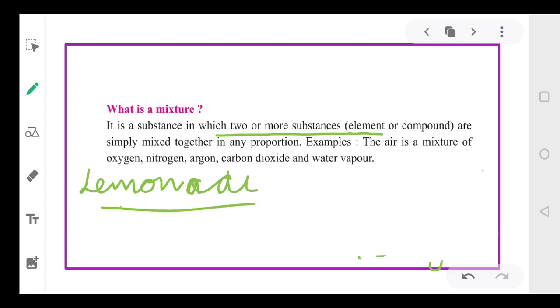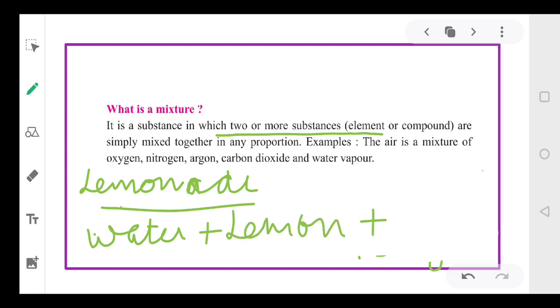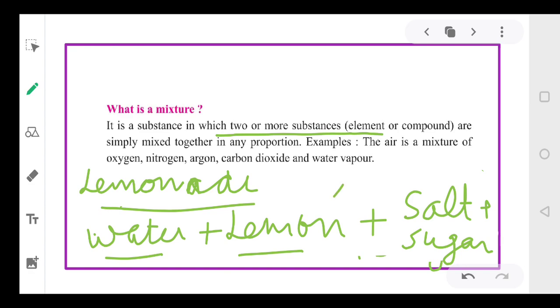What are the substances you will take? First of all you will take water, then lemon, then some salt, and you will mix some sugar also. So how many substances are there in the lemonade? Water, lemon, salt, sugar: four substances.